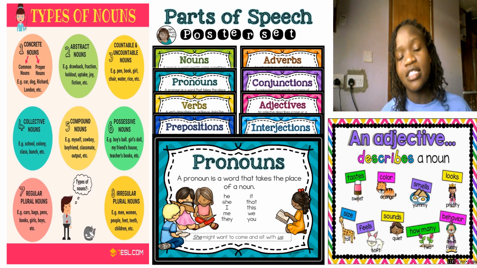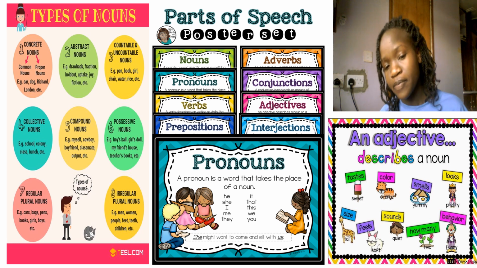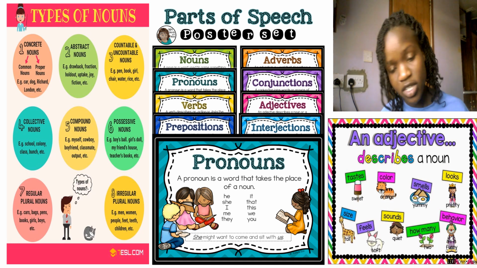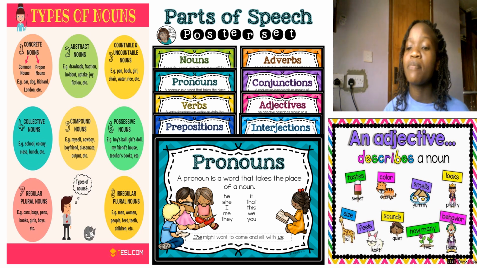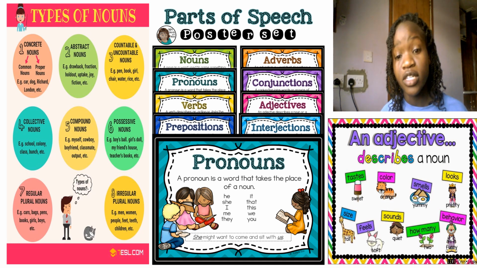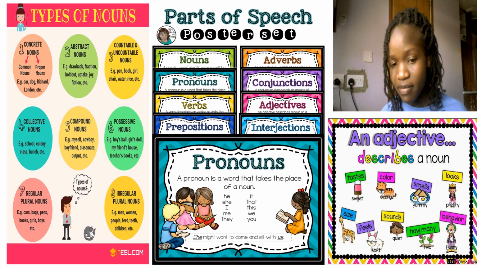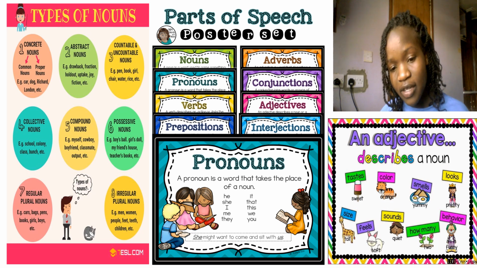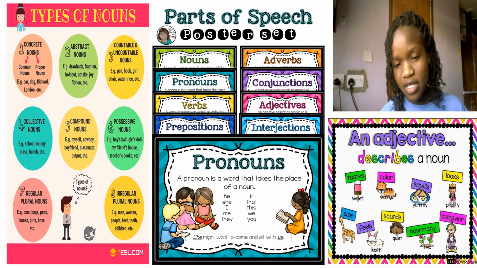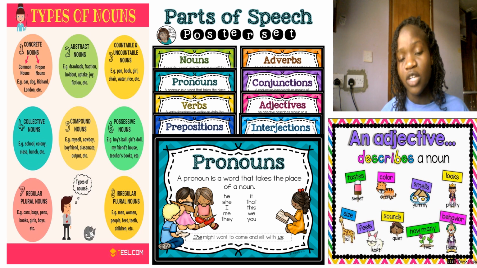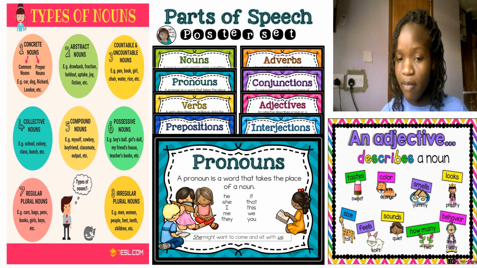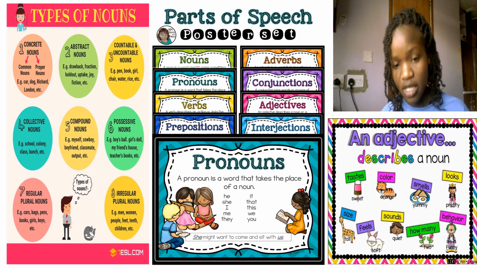Okay, another adverb type is the adverb of place. For example, we say, Jane visited Japan yesterday. Which place did she visit? Actually, she visited Japan. Japan is the adverb of place.